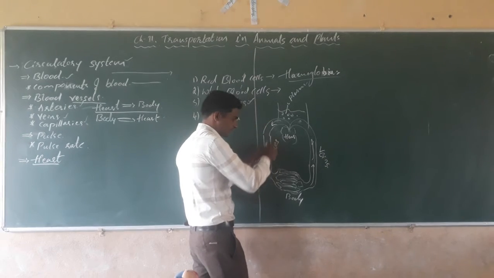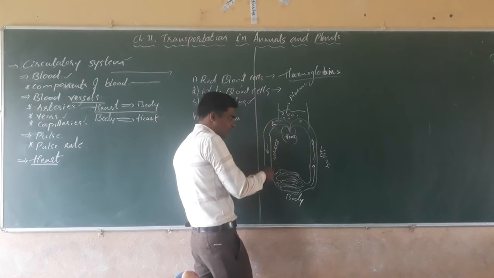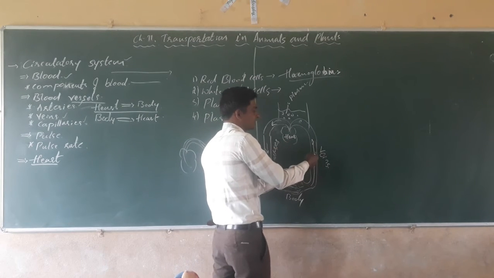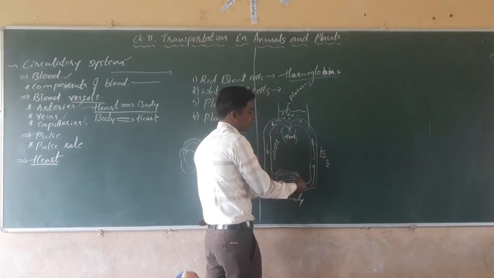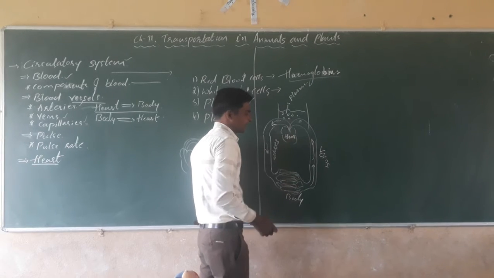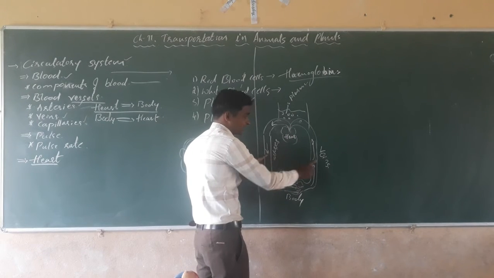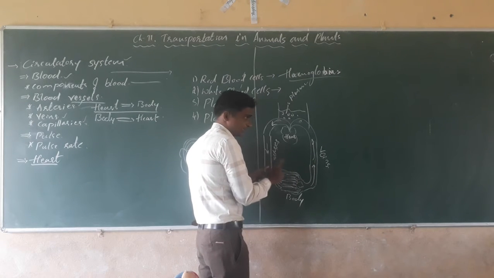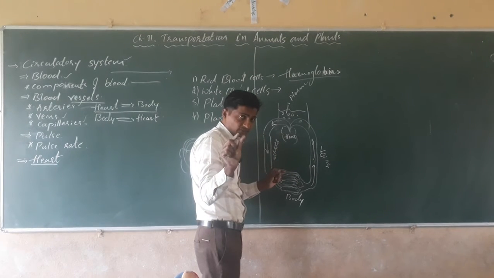Yes, these are the arteries. Artery brings the blood from the heart, and veins bring back the blood from the body to the heart. Yes, in between the arteries and veins, the arteries and veins are the large blood vessels.